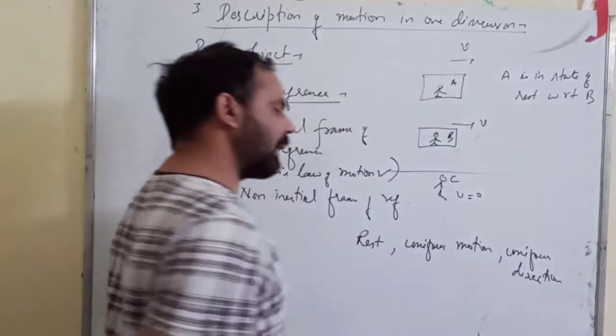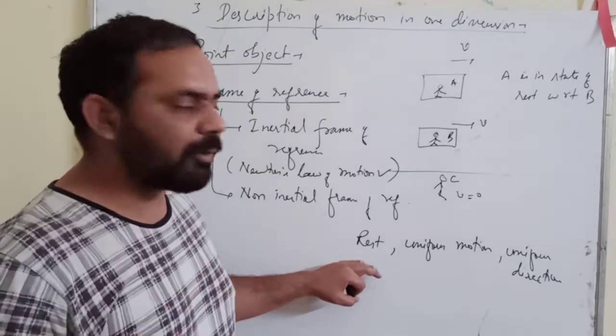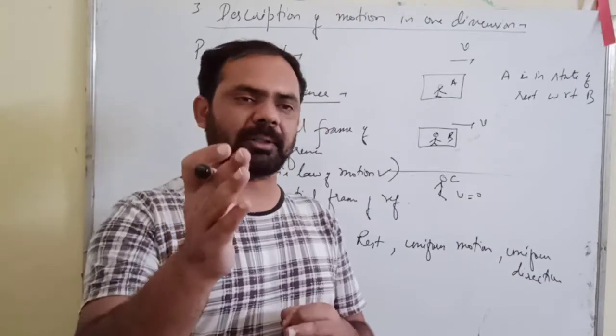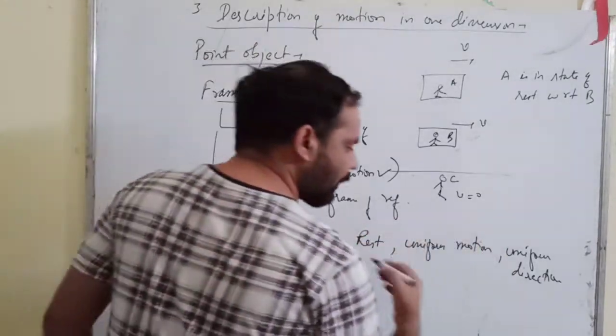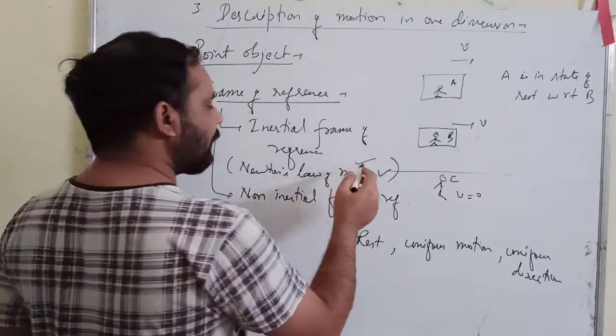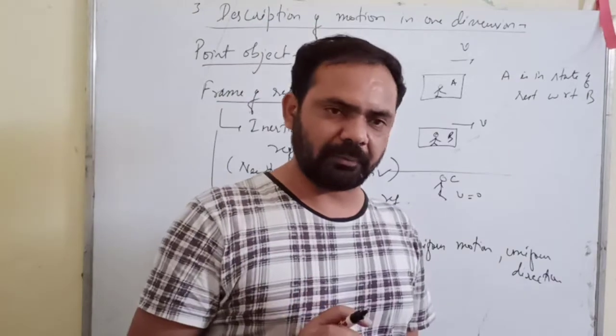If a body is in the state of rest or is moving with uniform speed and constant direction, then in those motions we can apply Newton's laws of motion, and therefore the frame of reference will be called an inertial frame of reference.